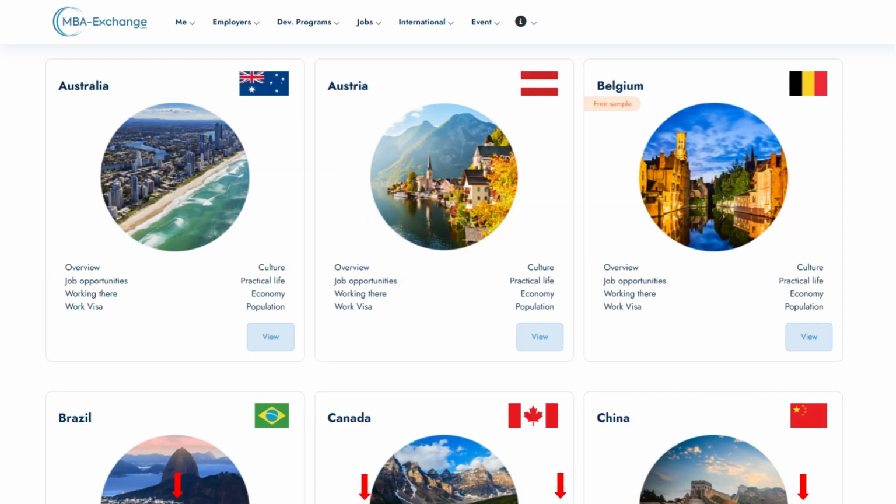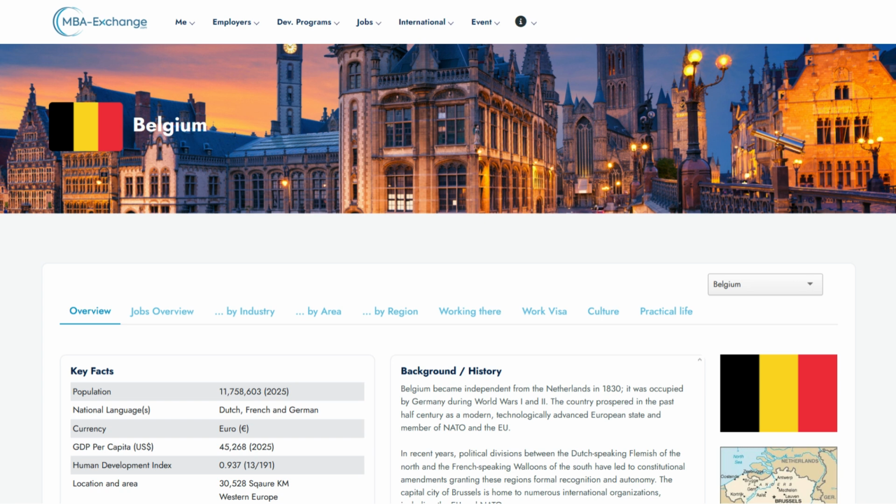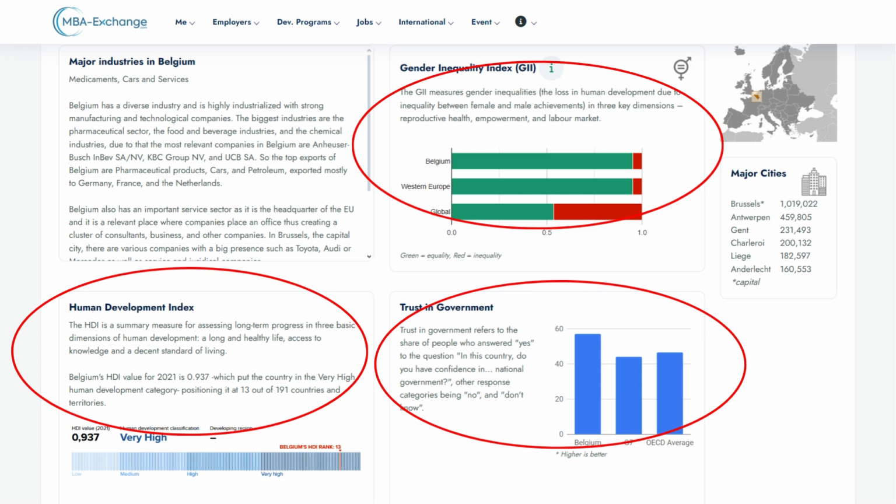countries. Looking at an individual country's profile, the Overview tab gives you a general background of the country, including how it ranks on indices like the HDI, GII, and Trust in Government.